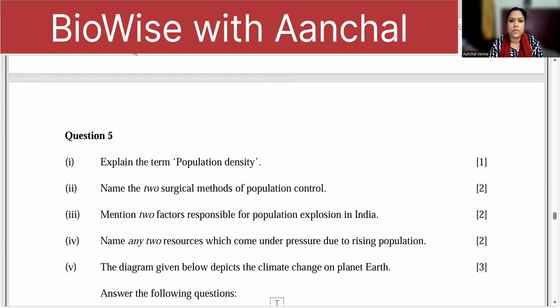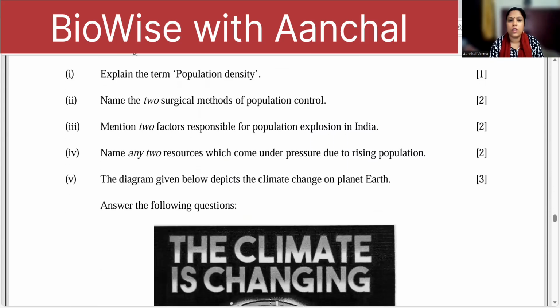Question 5. Explain population density. What is population density? Define population density, children. Write it in the comment section.